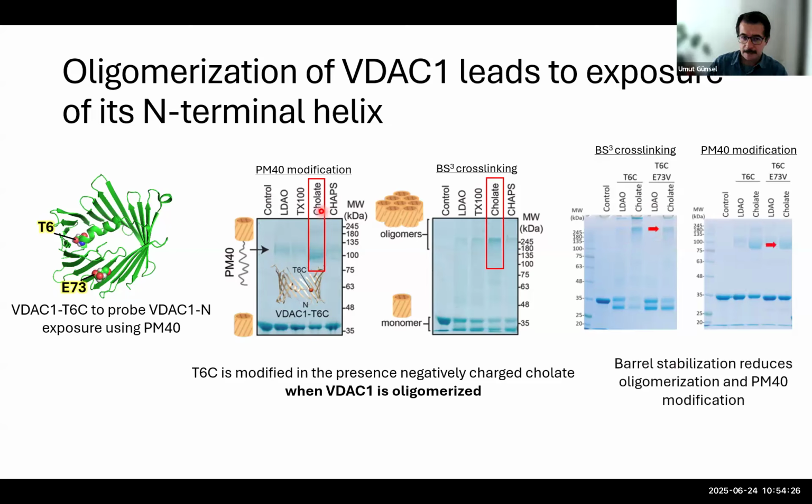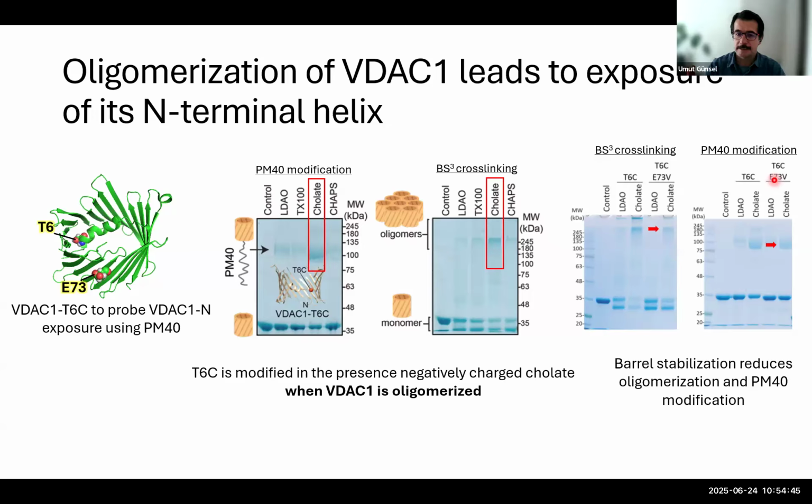As confirmed with this experiment, when the oligomerization is reduced, we also see a reduction in the exposure of the N-terminus of VDAC in this mutant.